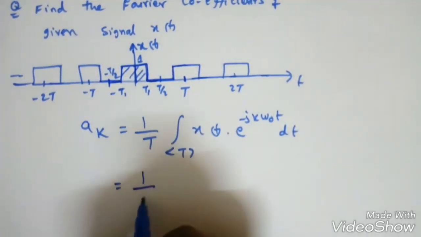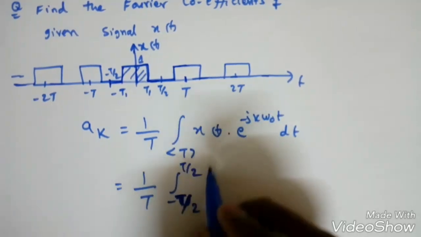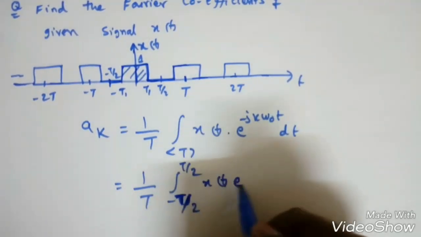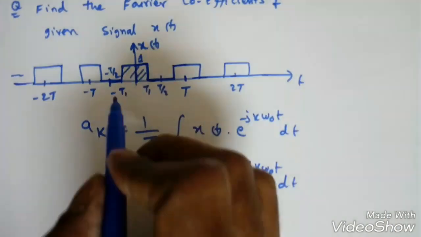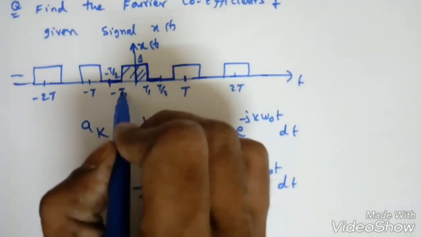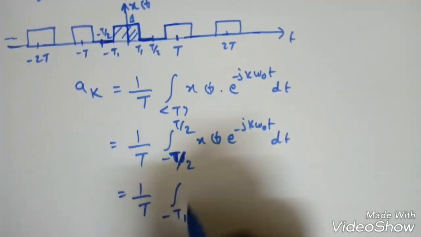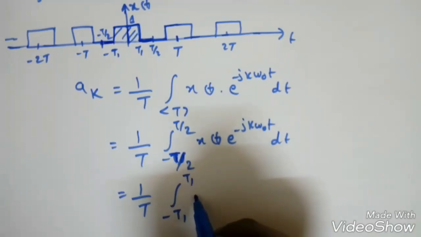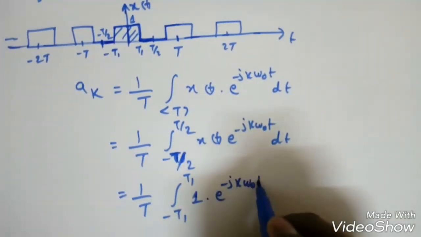The time period is again T only, so I will integrate from minus T by 2 to T by 2 of x of t into e power minus jk omega naught t dt. Here there is no value outside, so I will make it minus T1 to T1. So 1 by T integral from minus T1 to T1, x of t in this region is 1, into e power minus jk omega naught t dt.